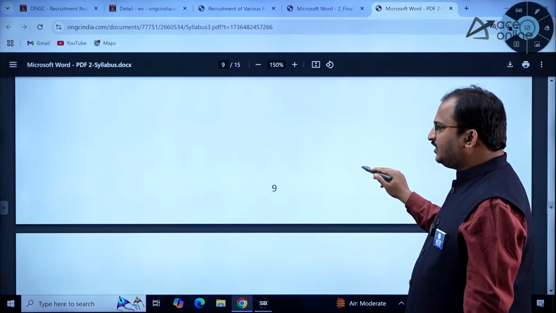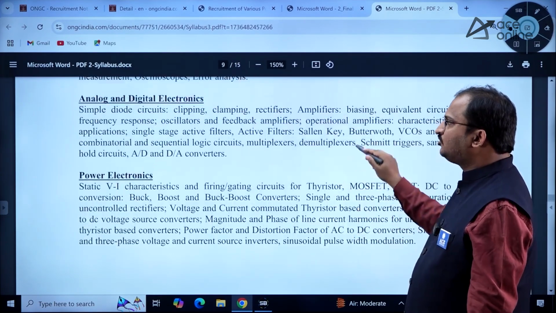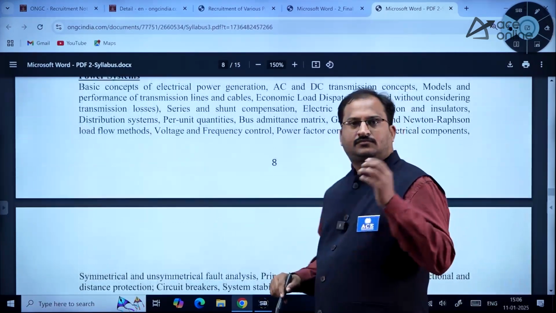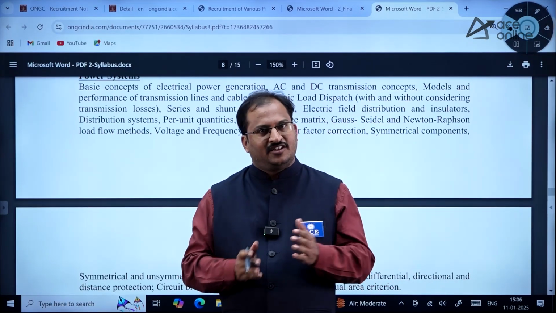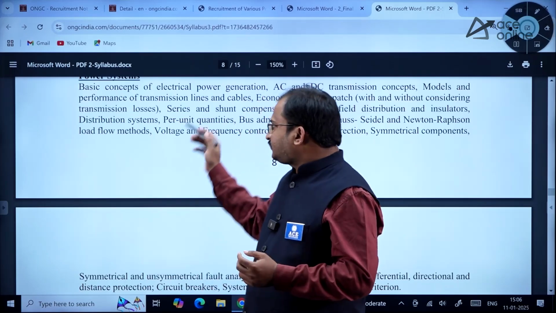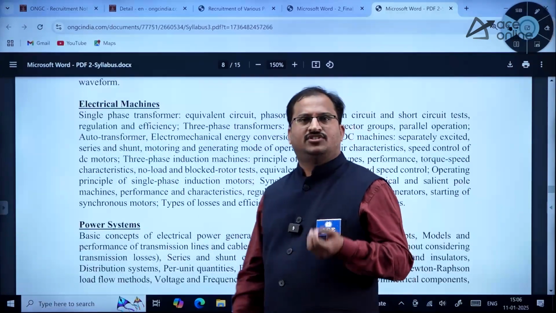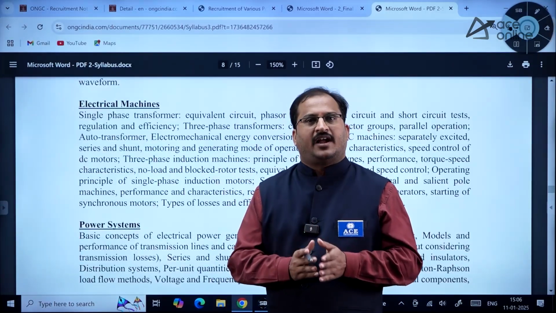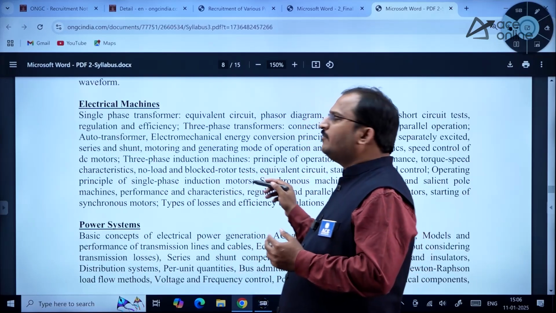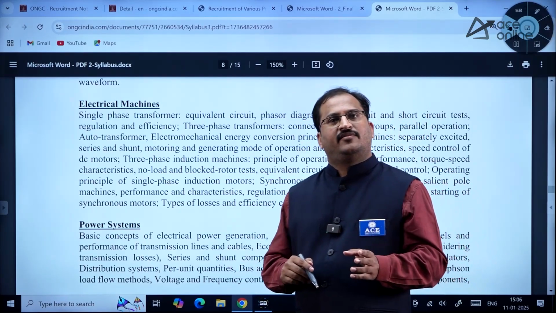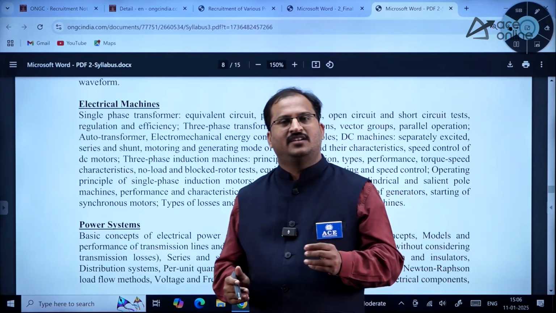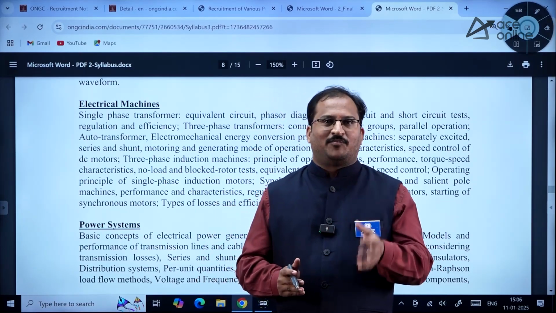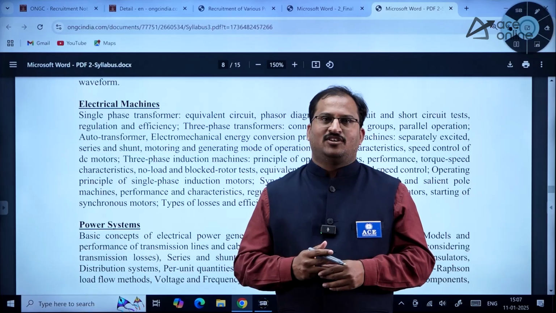So these are the syllabuses related to engineering, dear students. Kindly go through the syllabus and prepare for this examination. Aptitude is there, English is there, and relevant discipline technical questions are also asked. So kindly go through the entire syllabus and remember that 24th January 2025 is the last date to apply. Don't wait till the last date, dear students. If you are eligible to apply, apply from now itself. Thank you, all the very best.